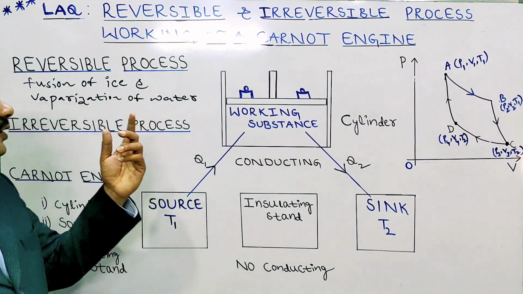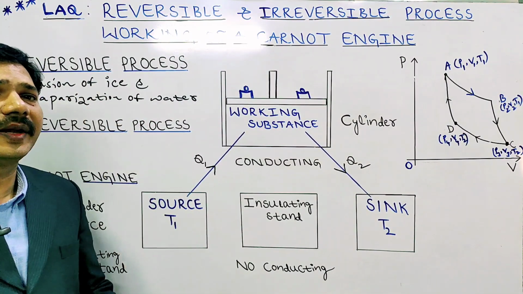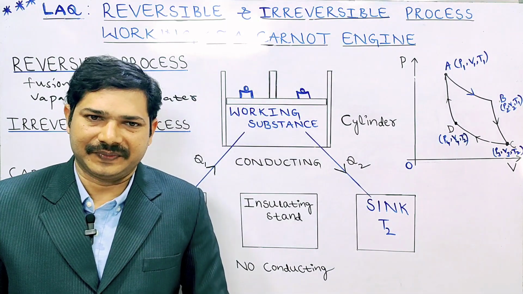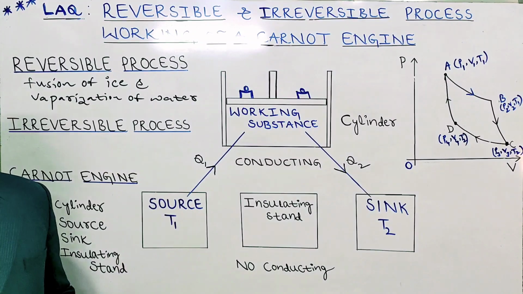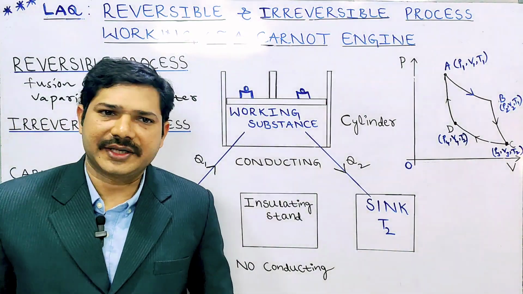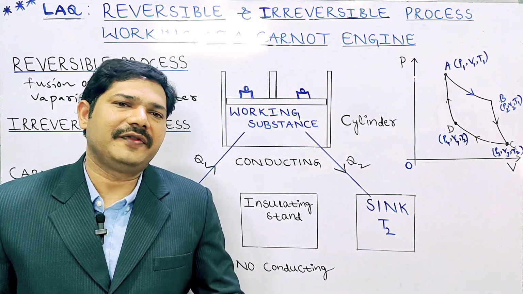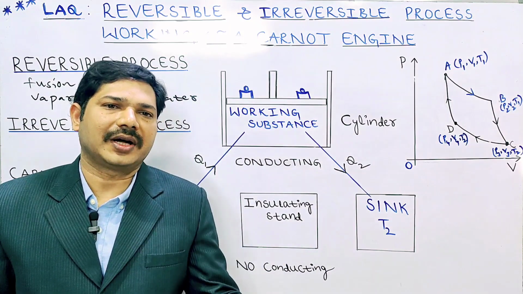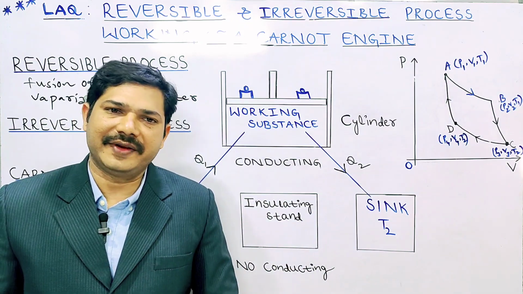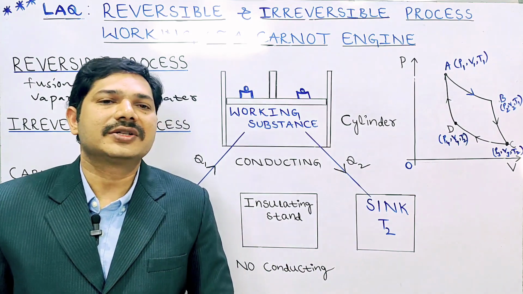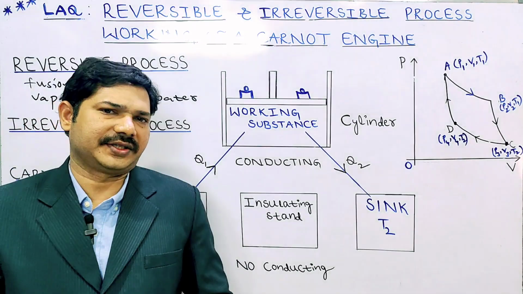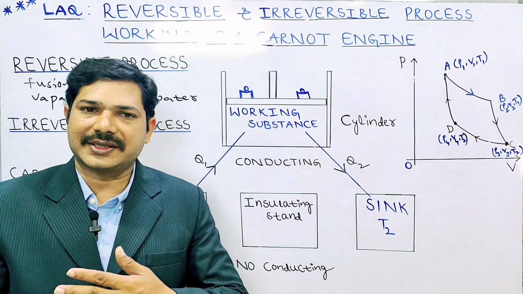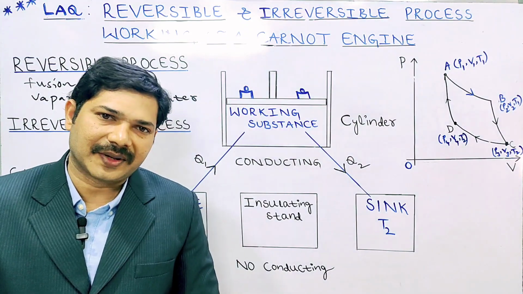For example, water freezes to ice, and the ice we can bring back to the form of water. Like that, in vaporization, we can evaporate the water, and again if we condense it, it returns back to the water state. So from one form to another form, and again we can bring it back to the previous original form. That process is called a reversible process.